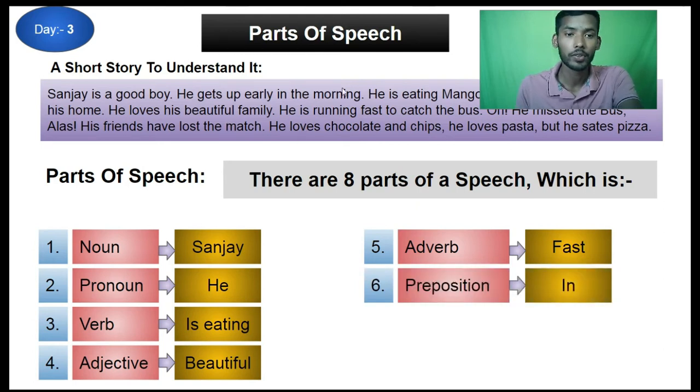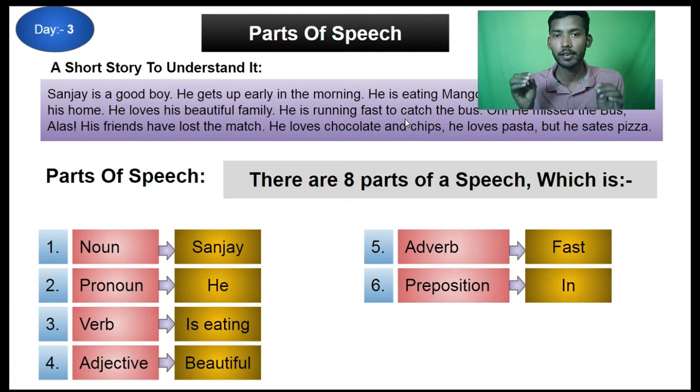Preposition is like in. In this short paragraph, here is the in, and this is the outside, the back side of my photos. In is a preposition, and you can say up, at, under, into. These are all prepositions. You can see more than 3000 prepositions, but we people hardly use 20 to 30 prepositions in our daily conversation, and definitely I am going to cover all these daily used prepositions. Okay, 7th number is